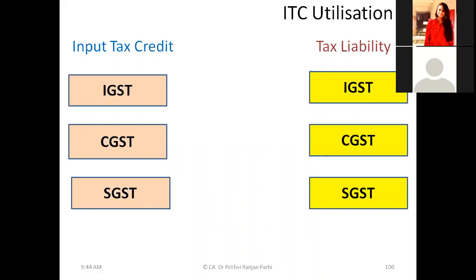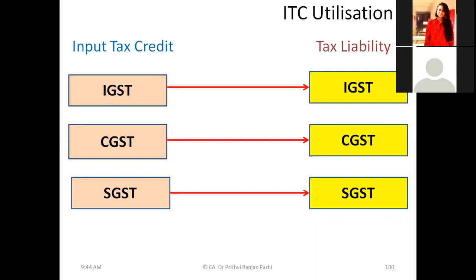And coming to the utilization part, we have to see in which order, or in what manner, they are going to be settled. First, you have to understand one more thing. Now, watch this carefully. IGST can definitely be used for settling IGST liability. Meaning, IGST ITC can be used for settling IGST liability. Similarly, CGST can be used for settling CGST liability, and SGST can be used for settling SGST liability. Is it clear to you?